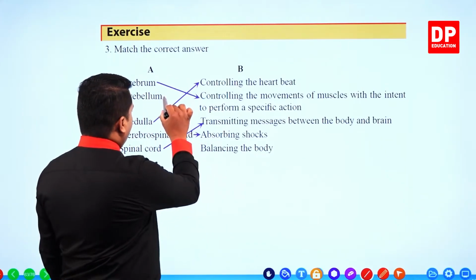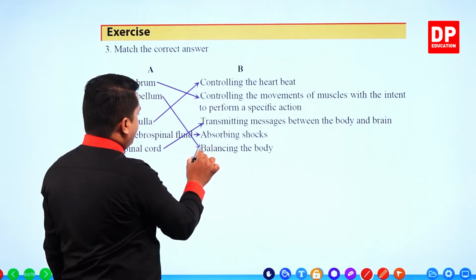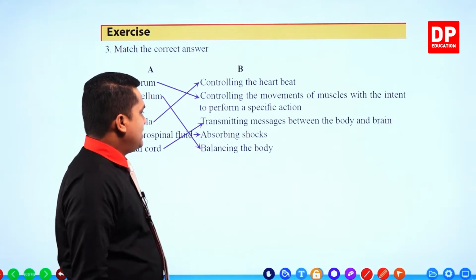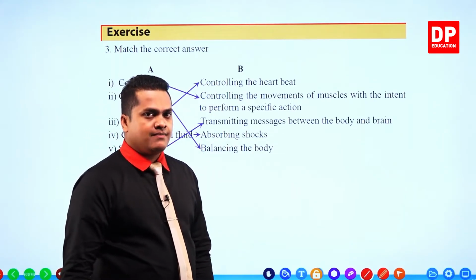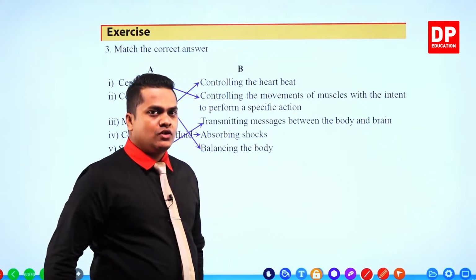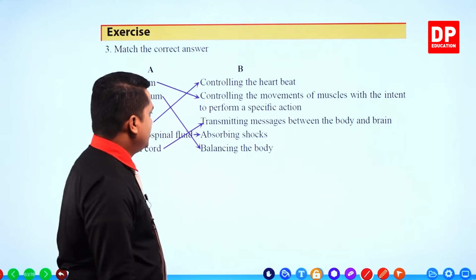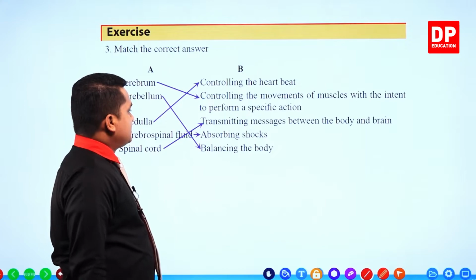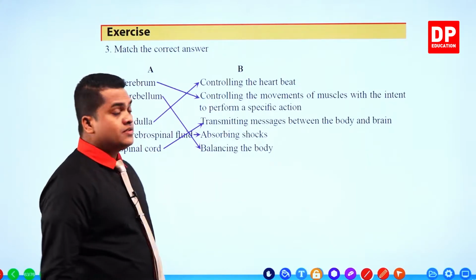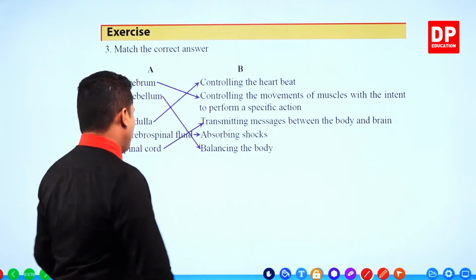Finally, the leftover one: body balance is maintained by the cerebellum. So these are the answers for the third question, my dear children. Let's move on with the next one.